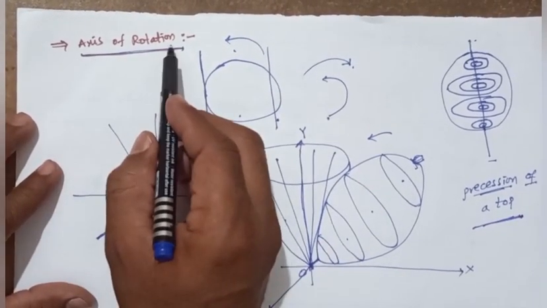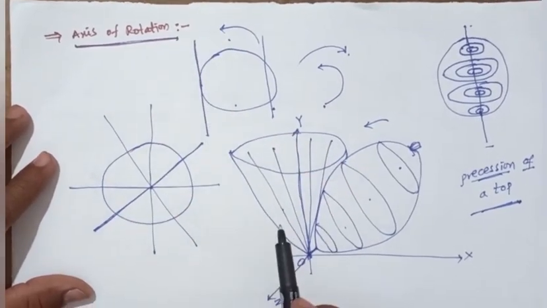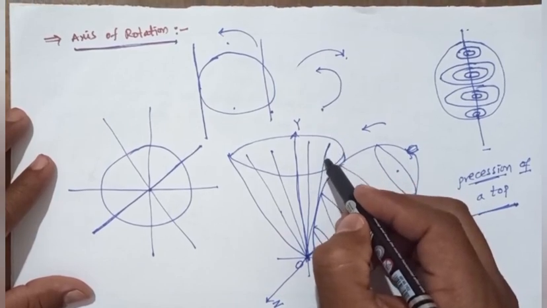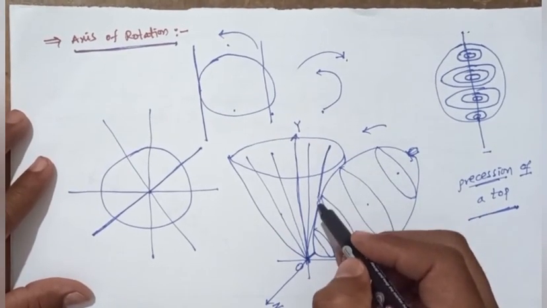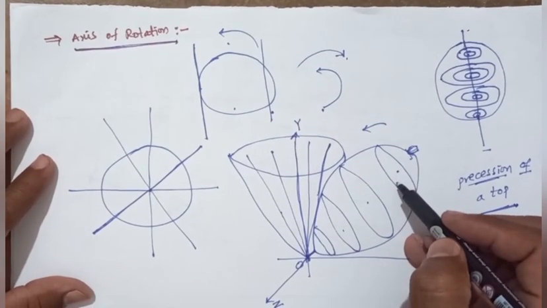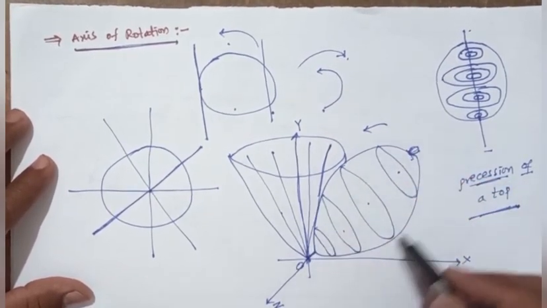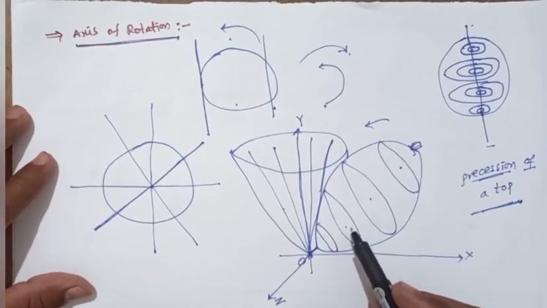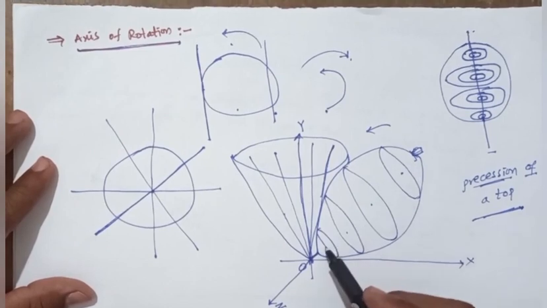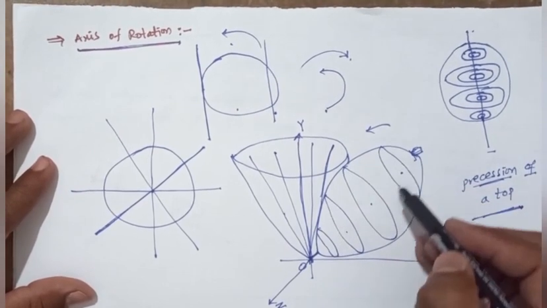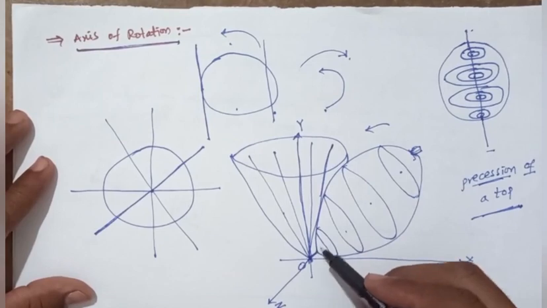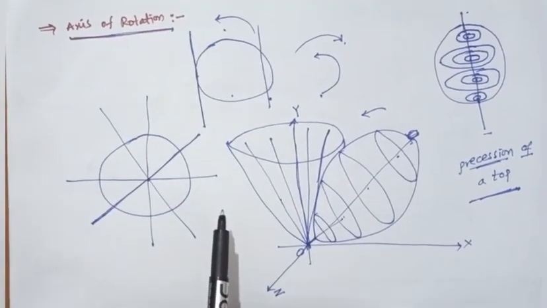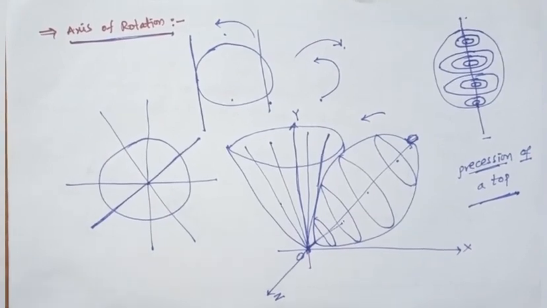So this is about the axis of rotation. The axis of rotation is nothing but the line joining the centers of the particles when an object moves in rotational motion. The line joining the centers of the system of particles is called the axis of rotation. So this is the introduction to translational and rotational motion.